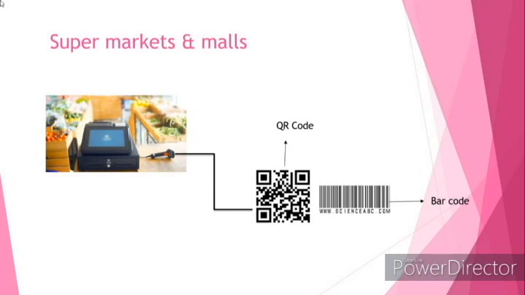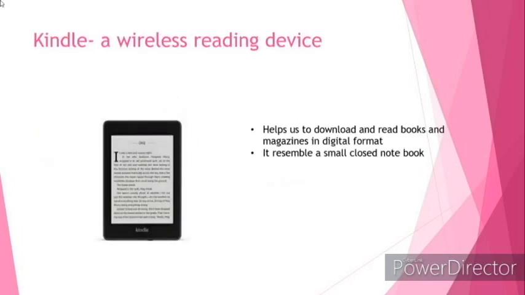Keep in mind, barcode reader reads the information from the product and feeds it into the computer. It is a torch-like device. It is used in supermarkets and malls for billing.